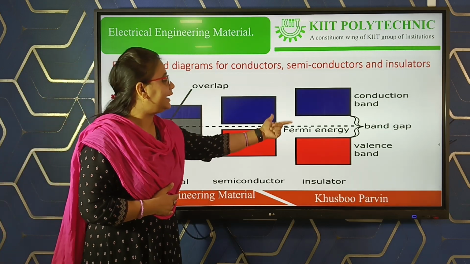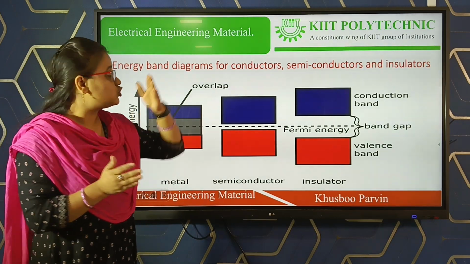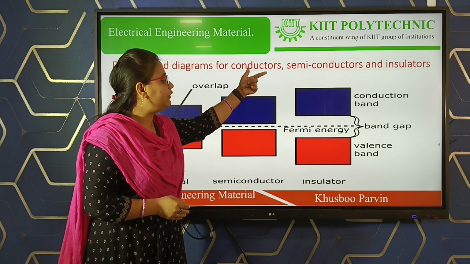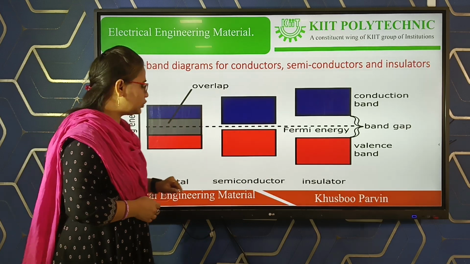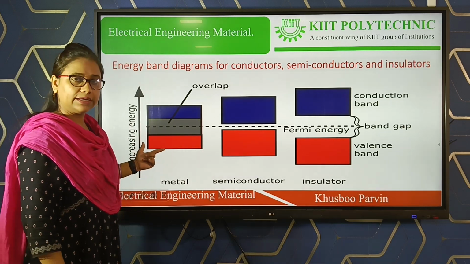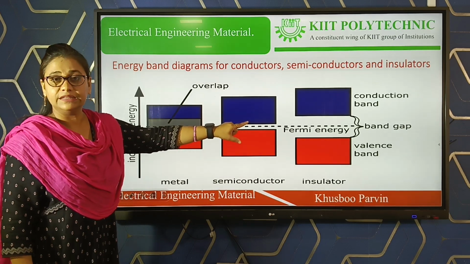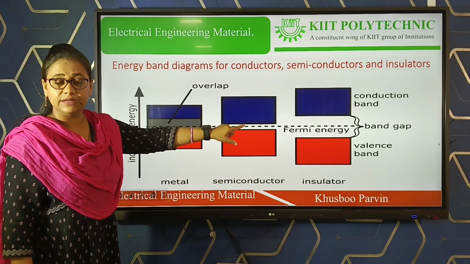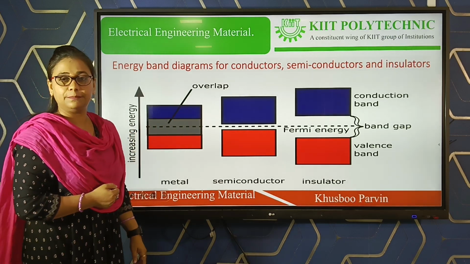And this band gap, which is otherwise known as the forbidden gap, is a gap between the conduction band and valency band. Here you can see, in case of a metal, that is a conductor, there is no band gap, no forbidden gap between the conduction band and valency band.